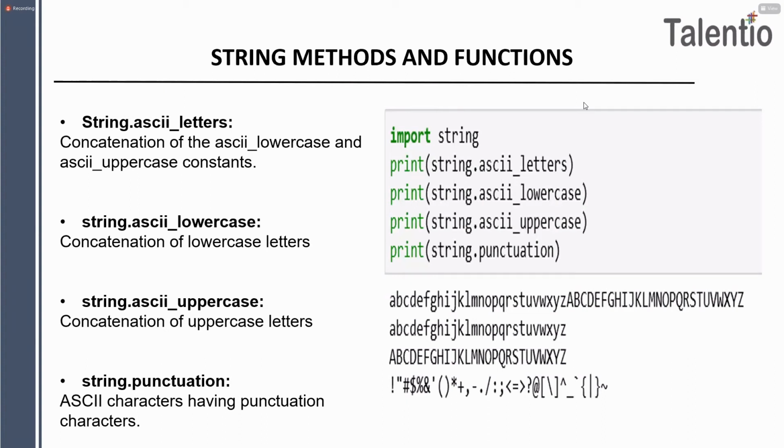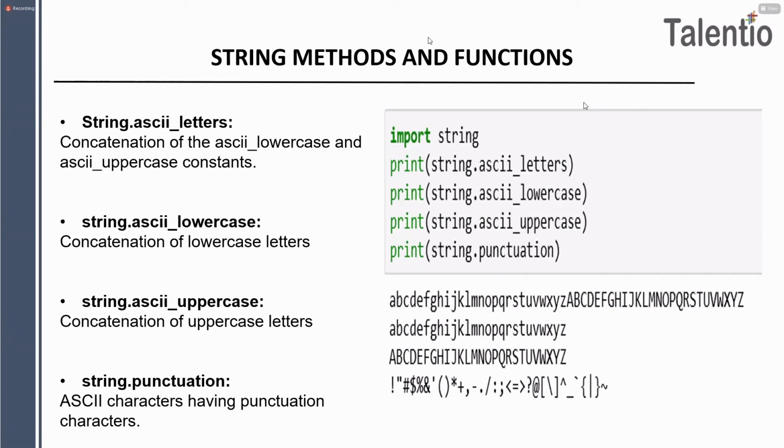Here also we have some special methods and functions available in Python. If you wanted to use those special methods or functions, you have to import the string library. So here I'm importing my string library, guys. Whenever you wanted to add any special library, you have the word in Python called import, and here the name of my library is string.